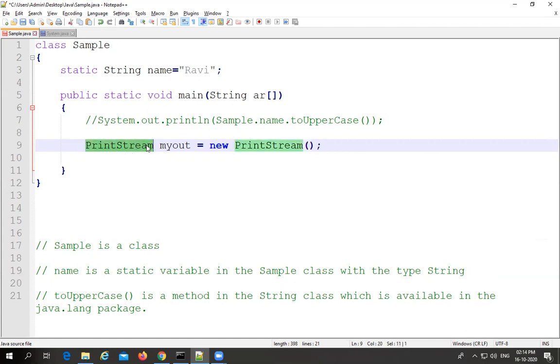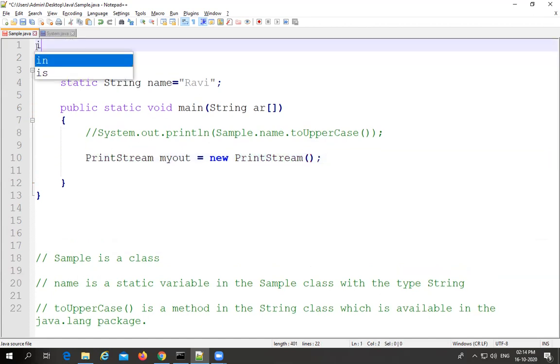If you want to use this PrintStream class, we definitely need to mention the package. The package name is import java.io.*. Why? Because all the input and output related operations are performed with the assistance of this package. Within that package, the input and output related classes and interfaces are available. With the help of them only, we are going to print the output.